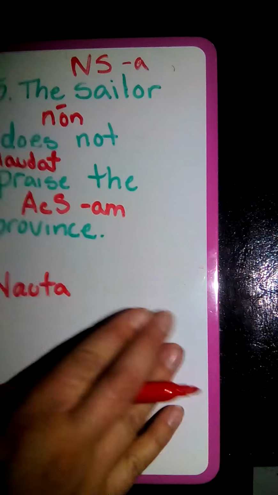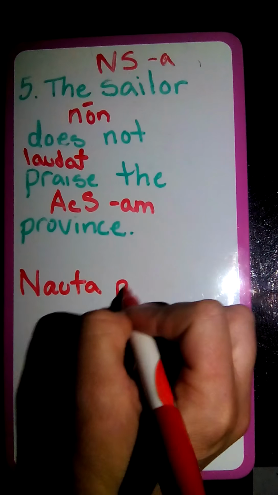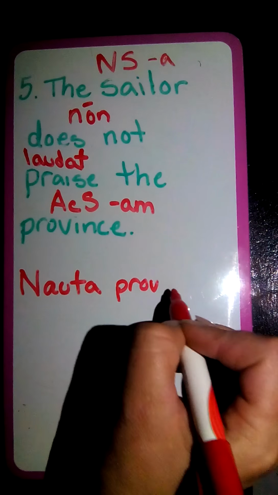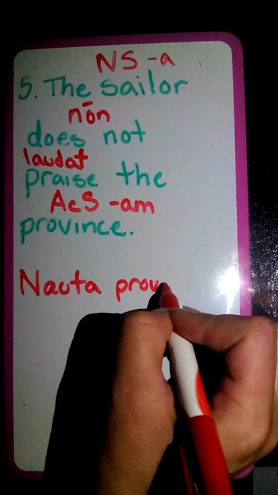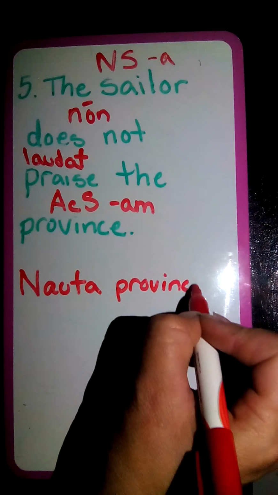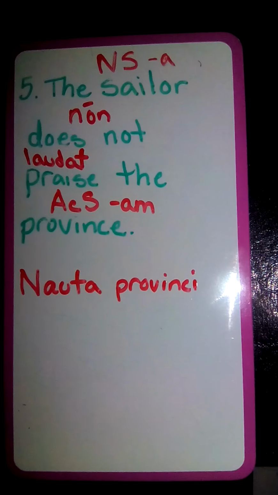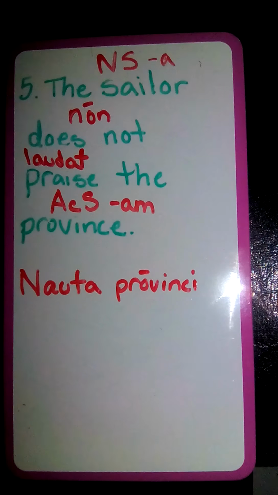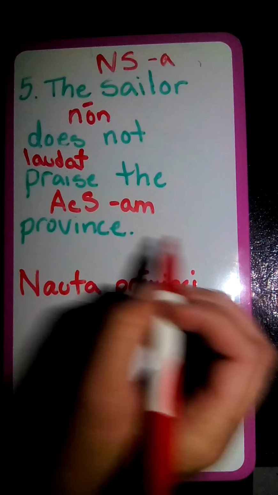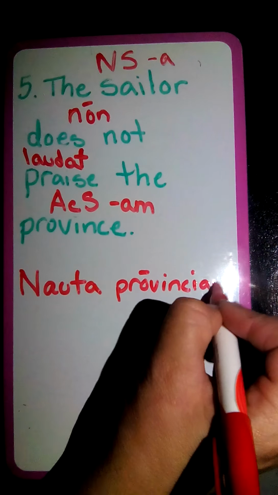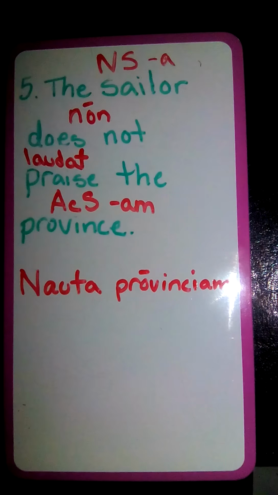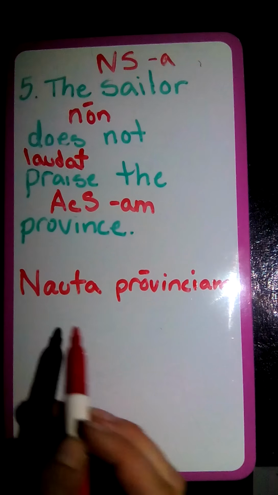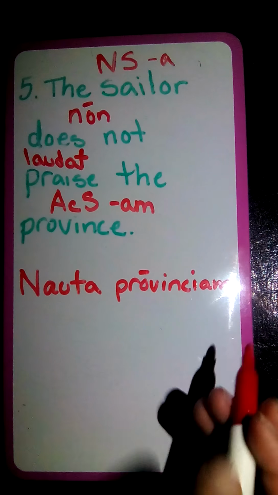So we're going to write our stem as provinci. Oh, I almost forgot the ending on here. So we have provinci. We're going to add our am here. So we have nauta provinciam.